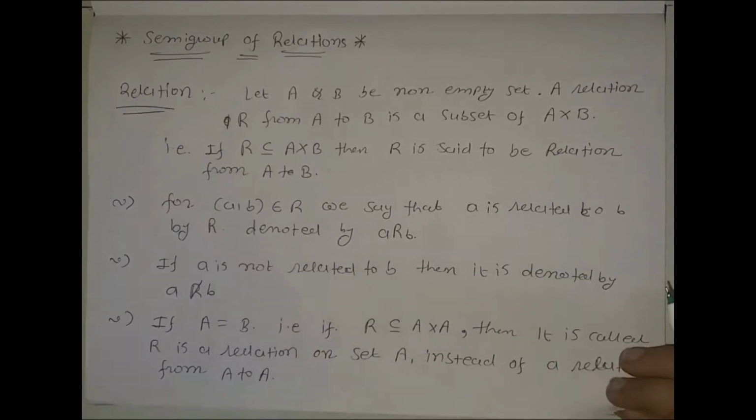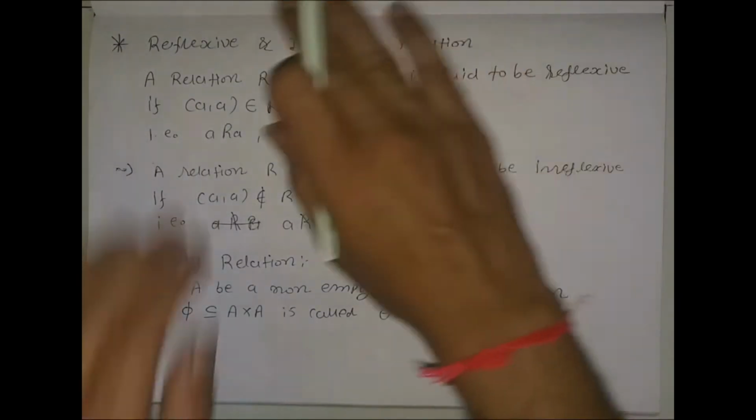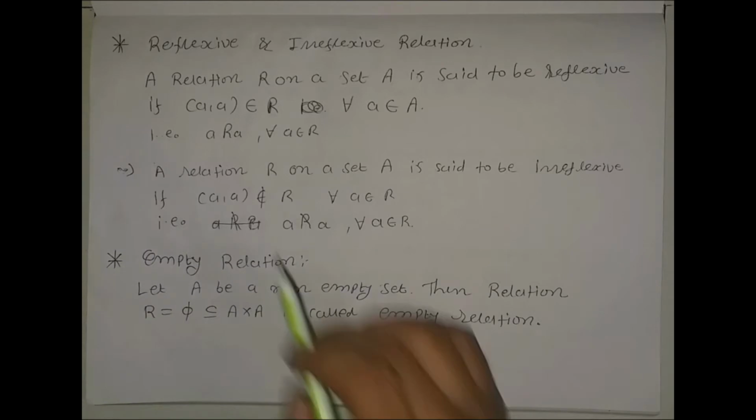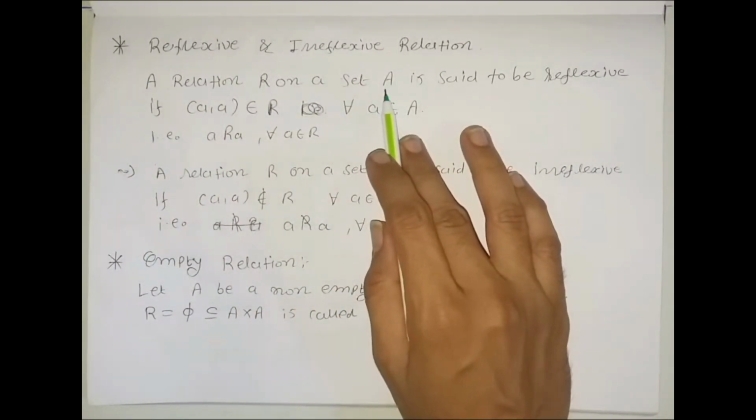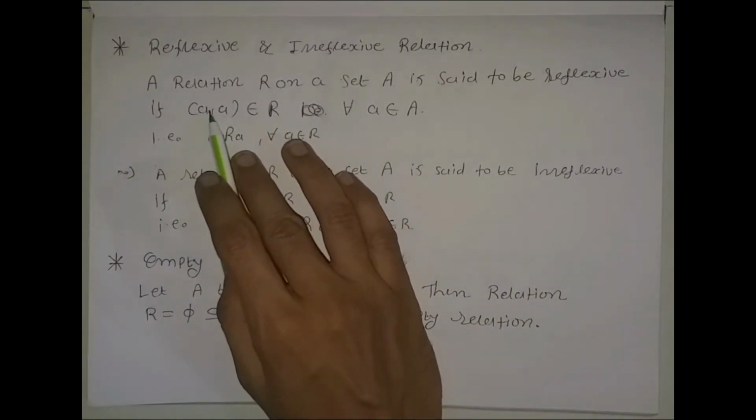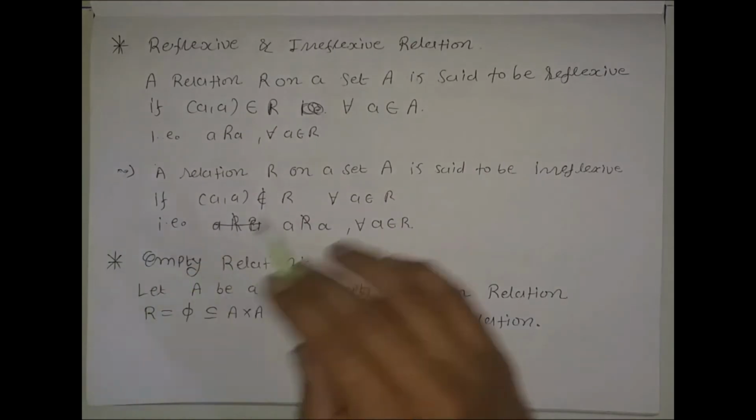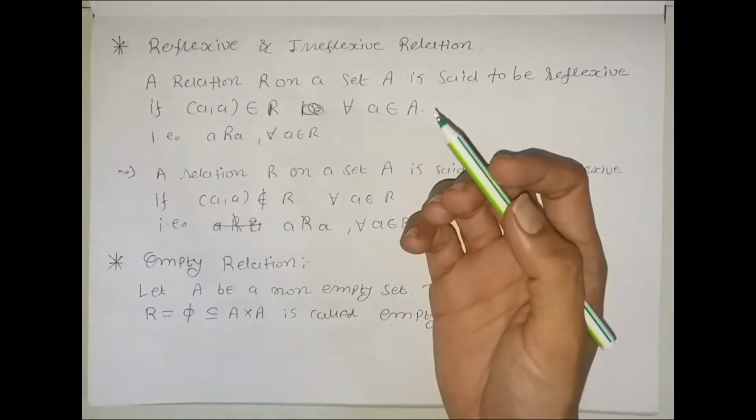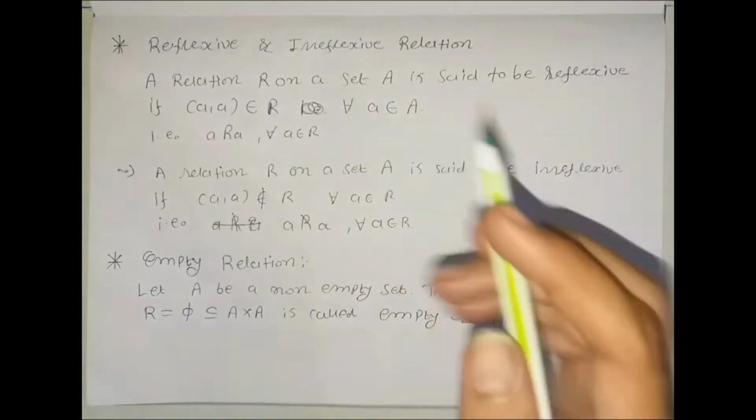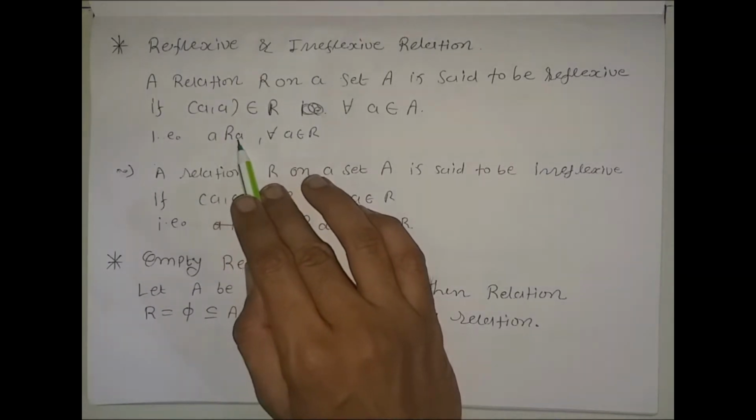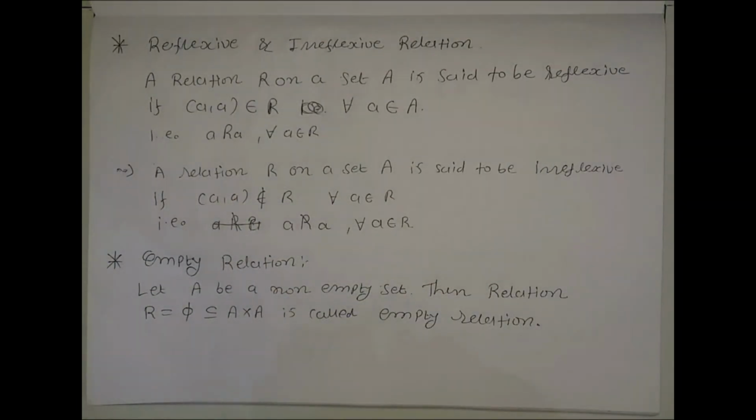Now we will discuss some special types of relations. First is the reflexive and irreflexive relation. A relation R on a set A is said to be reflexive if the ordered pair (a, a) belongs to R for all a belonging to A. That is, every element is related with itself, then this relation is called a reflexive relation. That is, a is related with a for all a belonging to A.